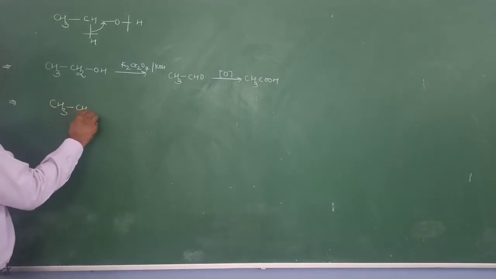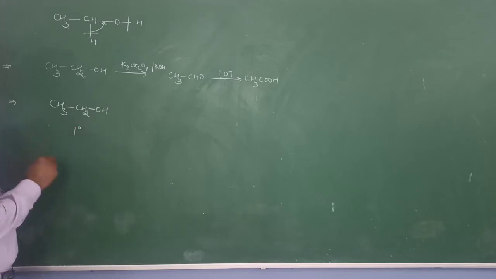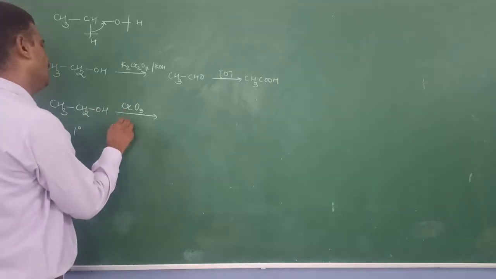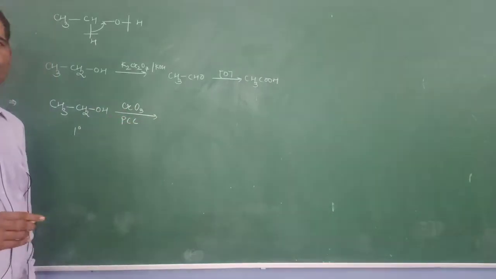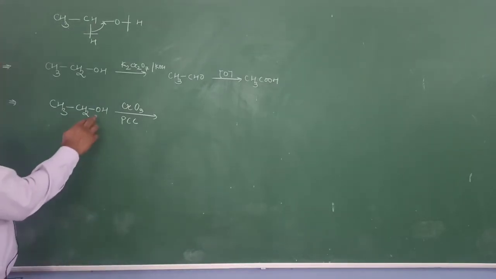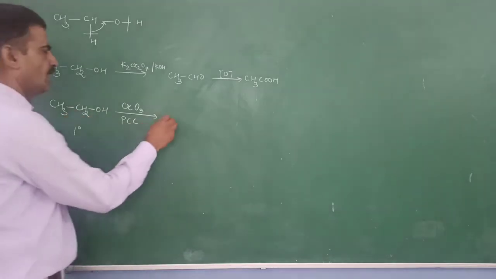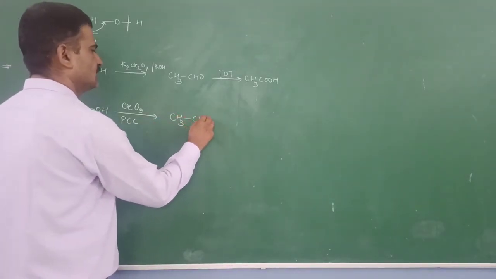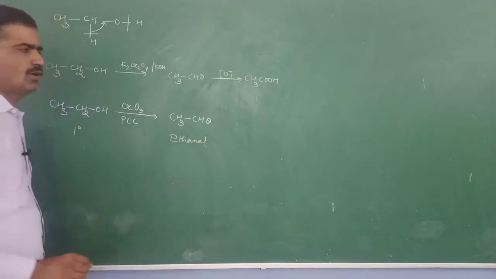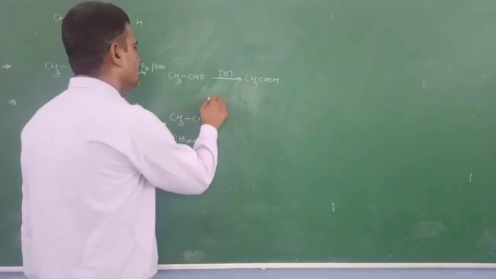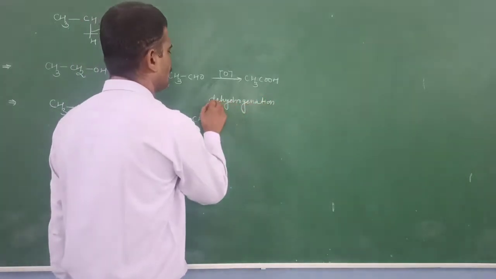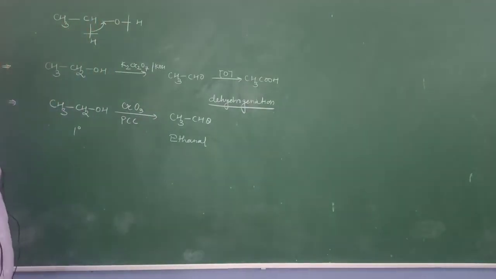For example, if we oxidize ethanol, which is a primary alcohol, in the presence of chromium trioxide and PCC, PCC is pyridinium chlorochromate that stops or resists the oxidation at the aldehydic stage. There is a breakage of the oxygen-hydrogen and carbon-hydrogen bonds and an aldehyde, ethanal, is formed, and this removal of hydrogen is known as a dehydrogenation reaction. So we are studying here a dehydrogenation reaction.